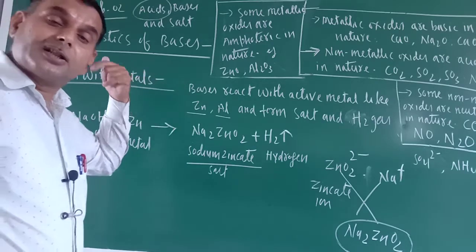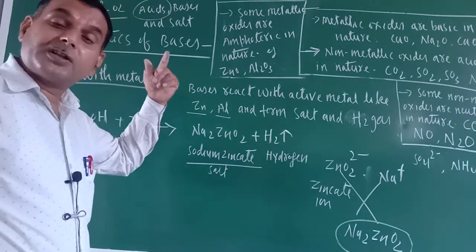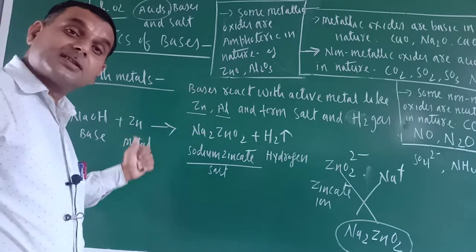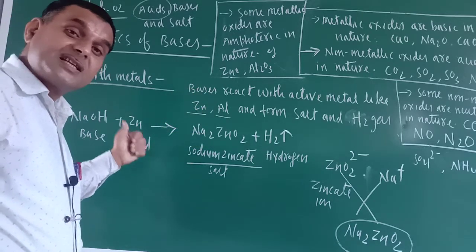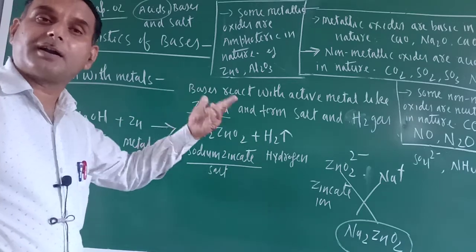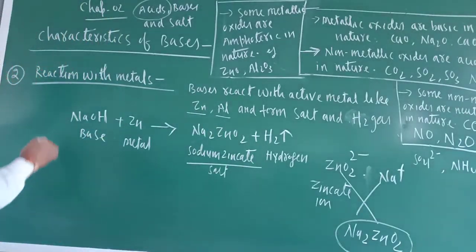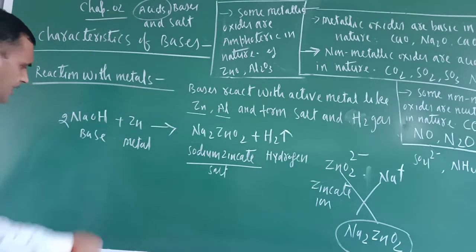But remember, the salt which is formed during the course of reaction of acids with active metals, and the salt which is formed when bases react with the active metal, both are different but they are salt. Okay, you can take another example also. Please balance the reaction. Yes, now it is balanced.